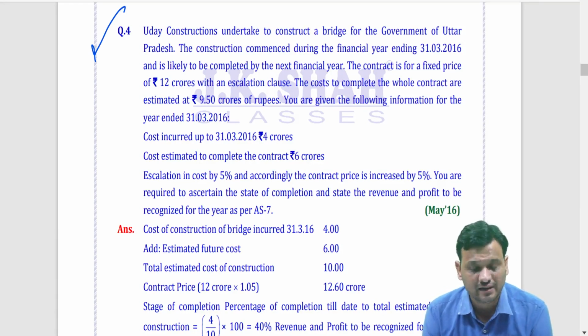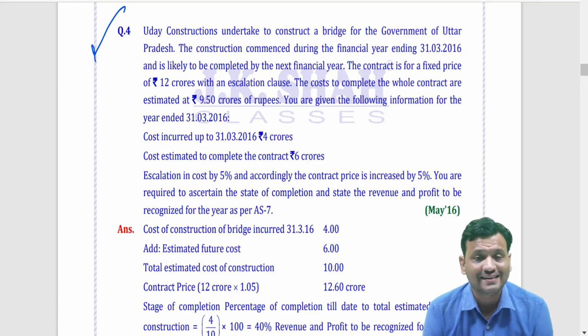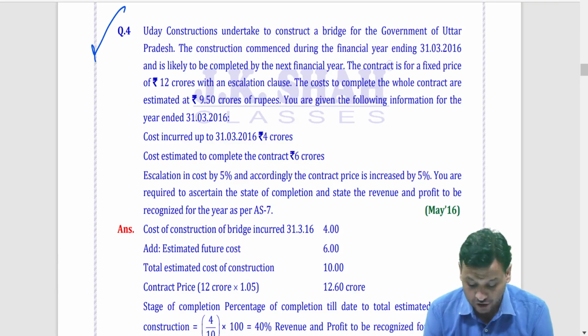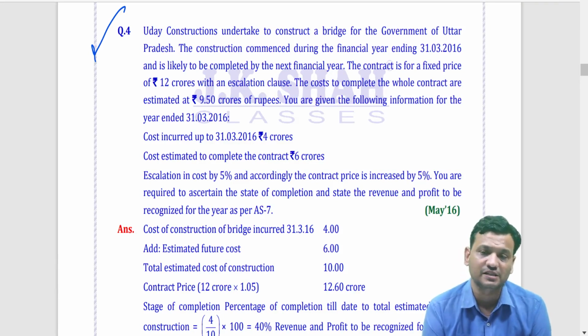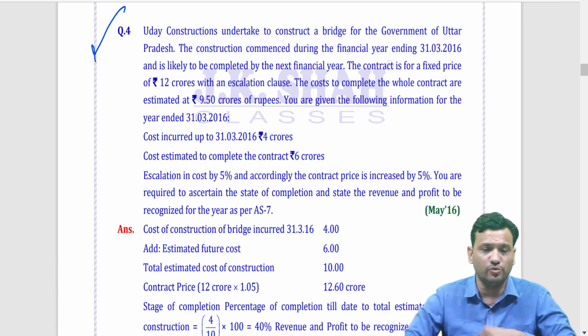Cost incurred till date, that is 31st March 16, 4 crore. Estimated cost to complete is 6 crore. Escalation in cost is 5% and accordingly, contract price is to be increased by 5%. You are required to ascertain the stage of completion and state how much revenue or profit to be recognized.